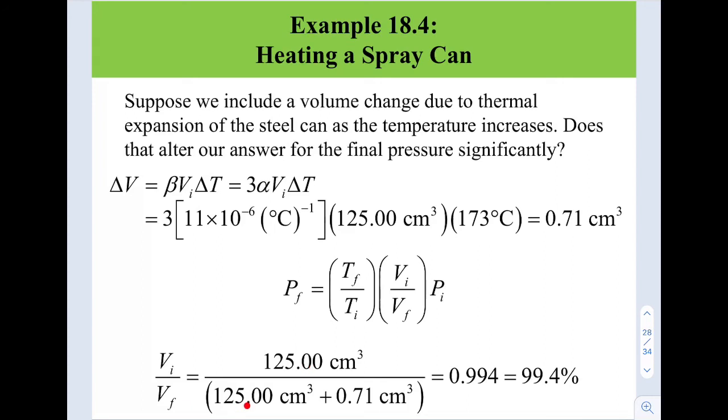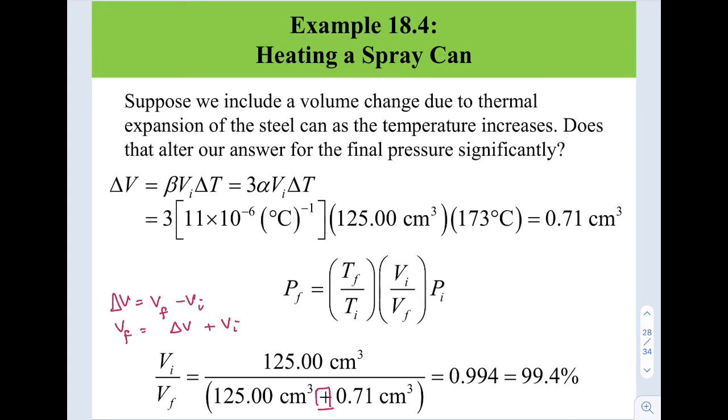How to get V final? V initial plus delta V, because delta V is V final minus V initial. We want to have V final as delta V plus V initial. That is how we get this, right?